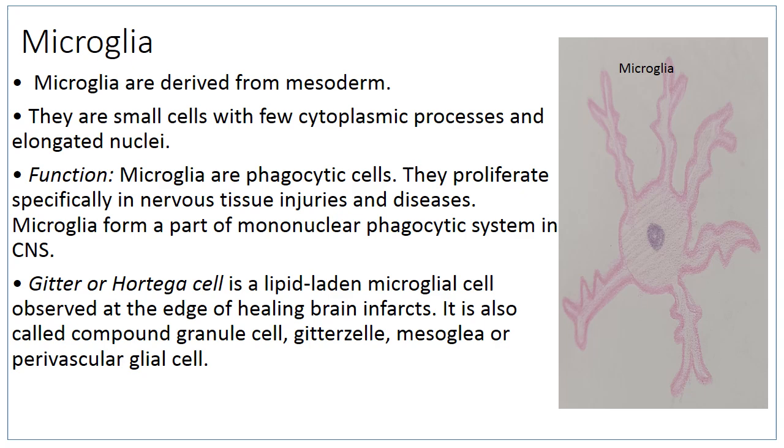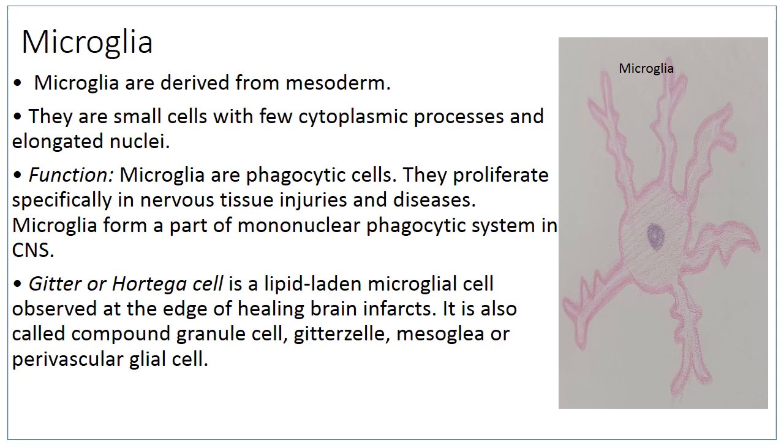The third variety of neuroglial cells in the central nervous system is microglia. So these are the smallest neuroglial cells involved in phagocytosis. When they become active or reactive, they have phagocytic function. The microglial cells come under the mononuclear phagocytic system.